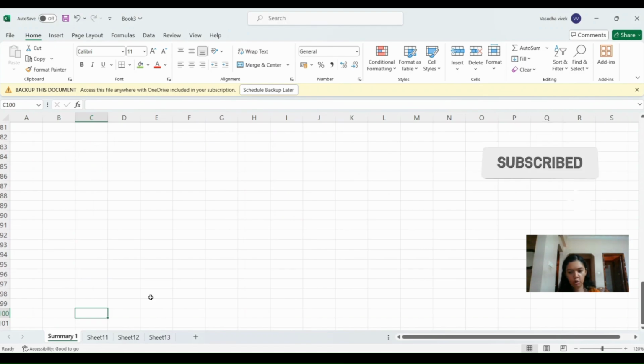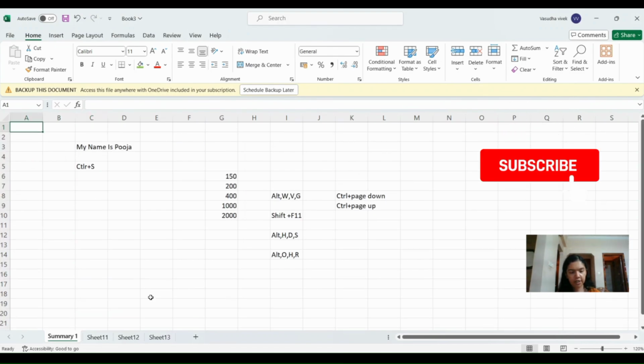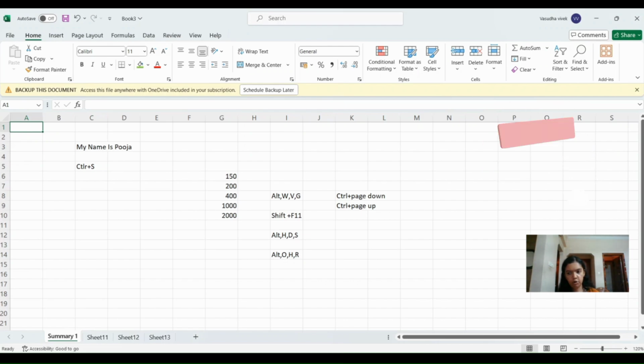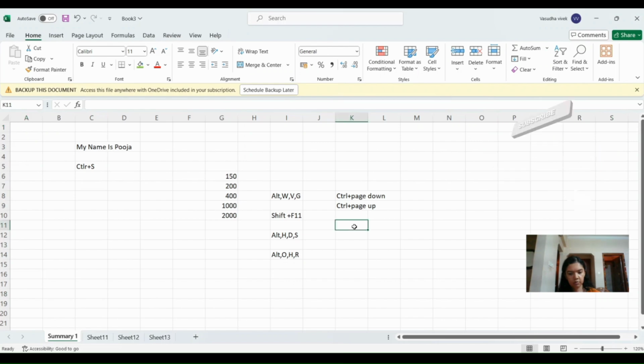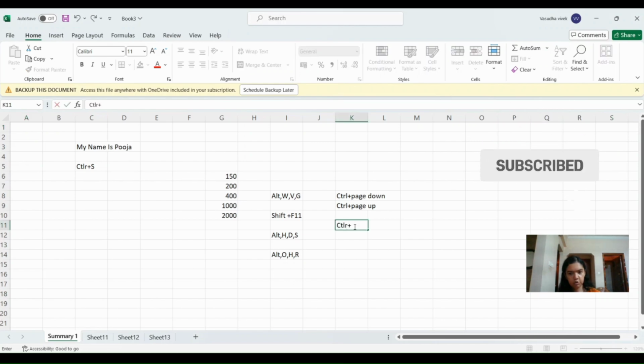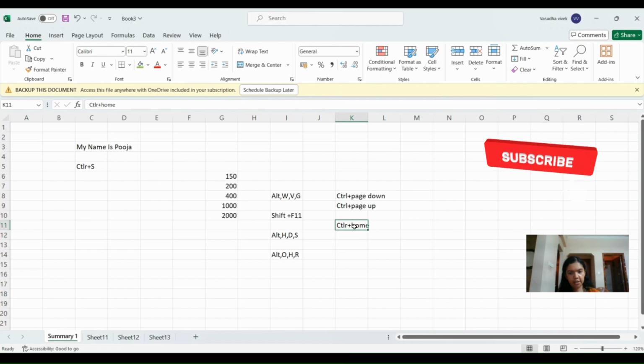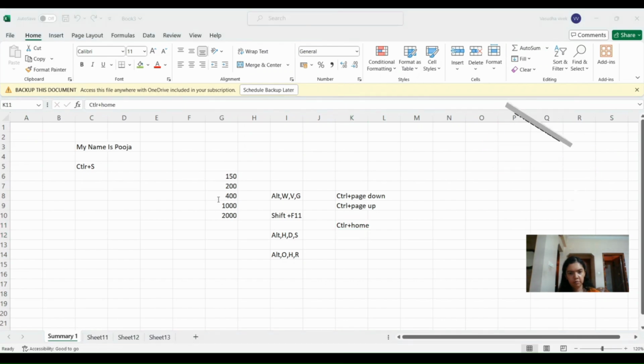Instead of manually scrolling up, there is a shortcut for this as well. So just press Control Home and you can see now we have navigated back to the cell A1. Whichever cell you are in, if you want to come back to the home cell that is A1, just press Control Home. I will randomly click on this cell here, S18, and now I want to go back to the A1 cell. I will just press Control plus Home. So you will have to hold on to the Control key while pressing the Home key.